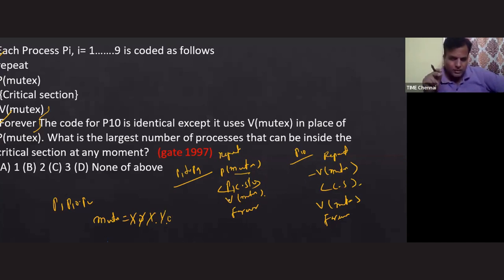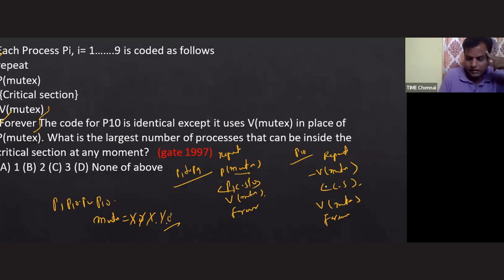When processes P1 and P2 are inside the critical section, at this point of time, if process P3 wants to try, can he enter? The answer is no. Why? Because the mutex value is what, sir? 0. So that's why, to open the door for process P3, we are giving a chance to process P10.